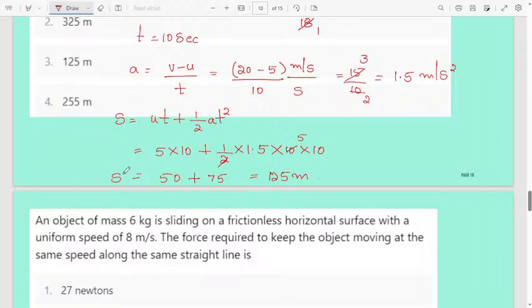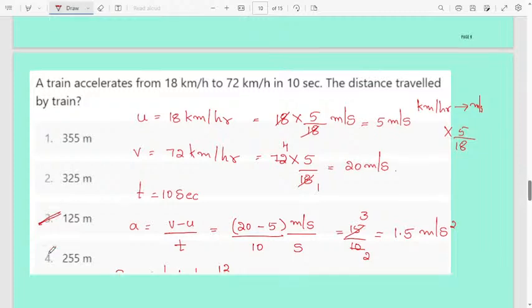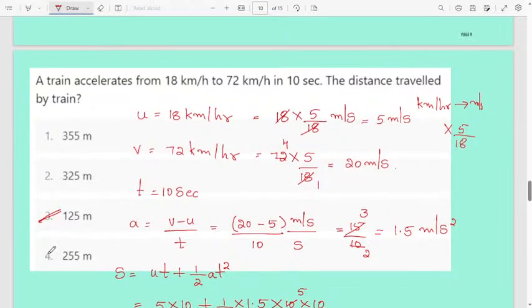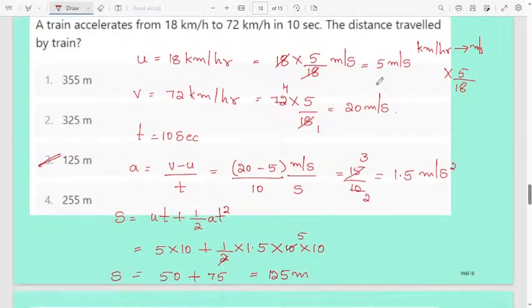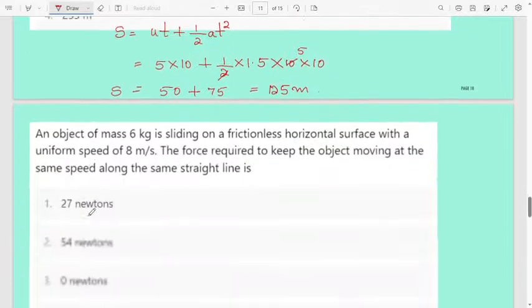Therefore the distance traveled is 125 meter. Third option is the correct one, 125 meter. Easy question. What is given, you have to remember, then substitute. A train is accelerated, initial velocity and final velocity are given, time is also given. Then you have to calculate the distance traveled. You get acceleration as change in velocity divided by time. Then you know the formula for distance traveled. Substitute, and you will get the answer.